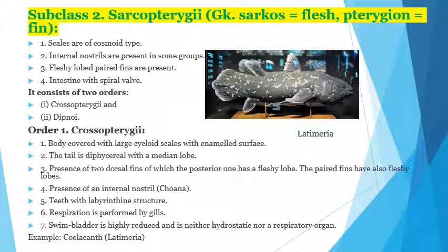As seen in this diagram of the fish, these fins are lobed. Intestine with the spiral valve.